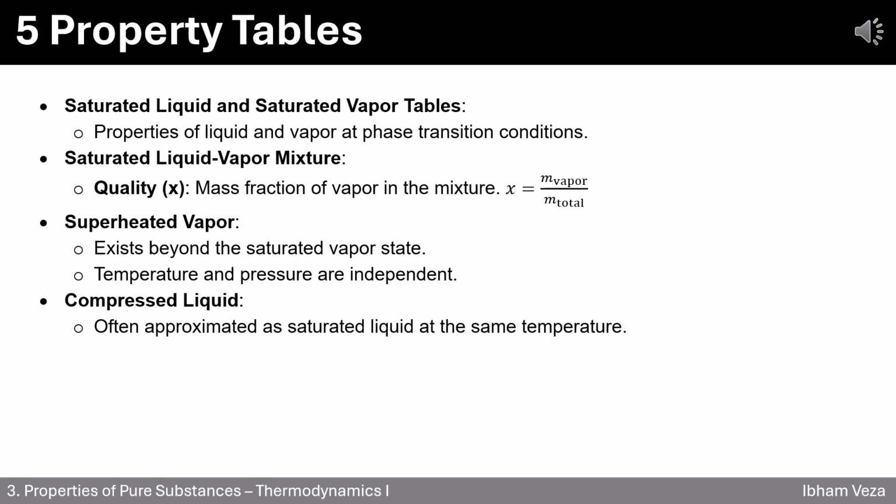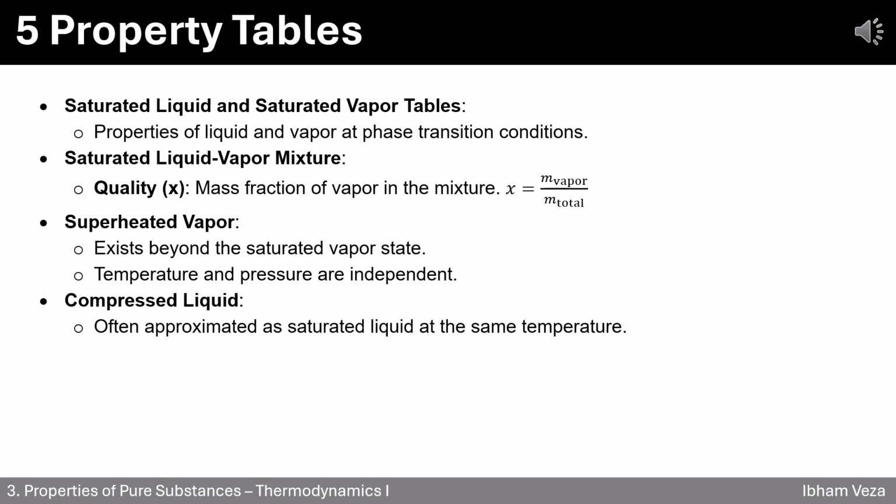These tables give you the properties of liquid and vapor at boiling or condensation points, making phase change calculations easy. Then comes the saturated liquid-vapor mixture. Here, we use quality, or X, to measure how much vapor is in the mixture. It's a simple ratio, vapor mass divided by total mass, giving you a quick way to estimate properties in mixed states.